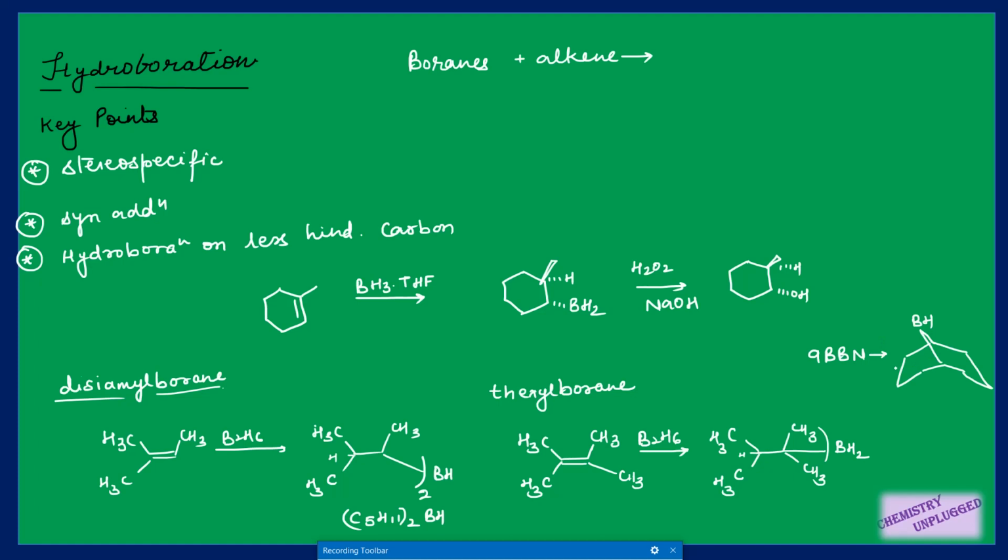And it is formed when we react cyclooctadiene with this B2H6. So these all boranes are very hindered in structure, so they are less reactive, but they are more selective, right? So this point is very important. And next important thing is that we can recognize all these types of boranes.